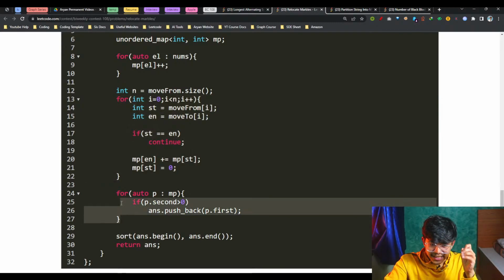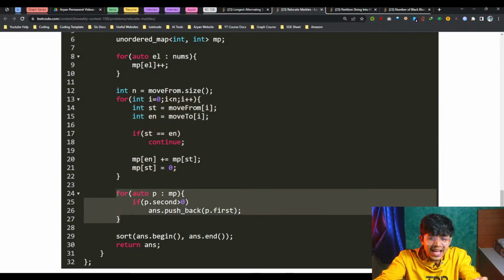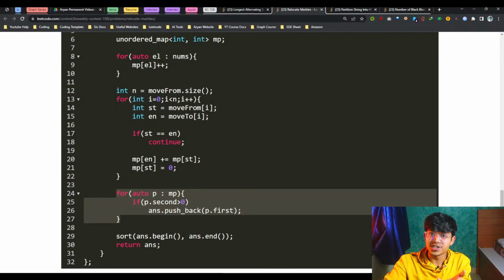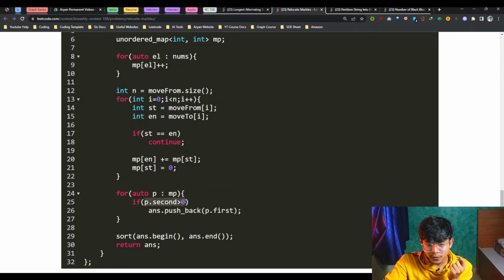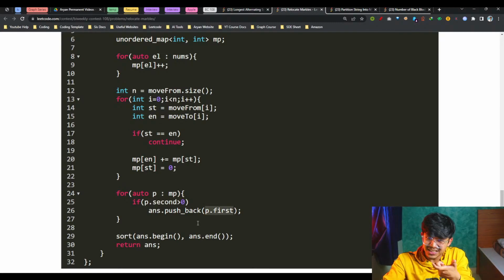Now I will just keep on going through my entire map and see what all keys have a non-zero value, because it just means that location is actually having some marbles. So I'll just go and ask, hey bro, if you have some value, which means if you have some marbles, okay, your location is actually required. If it's required, simply I'll push it back in my answer.